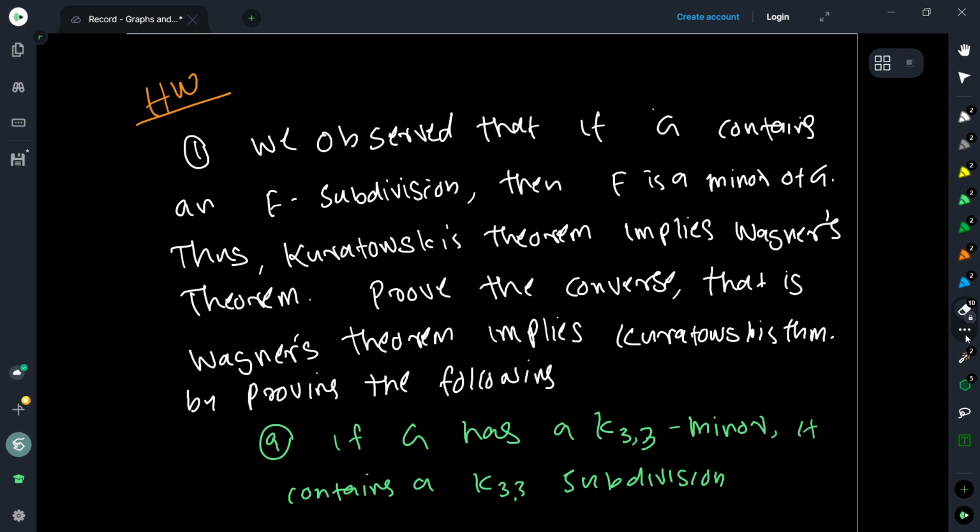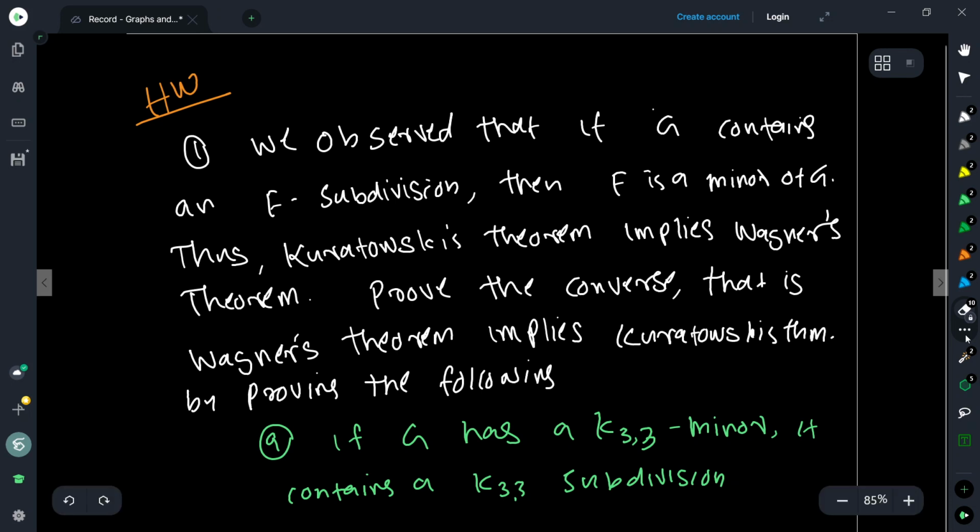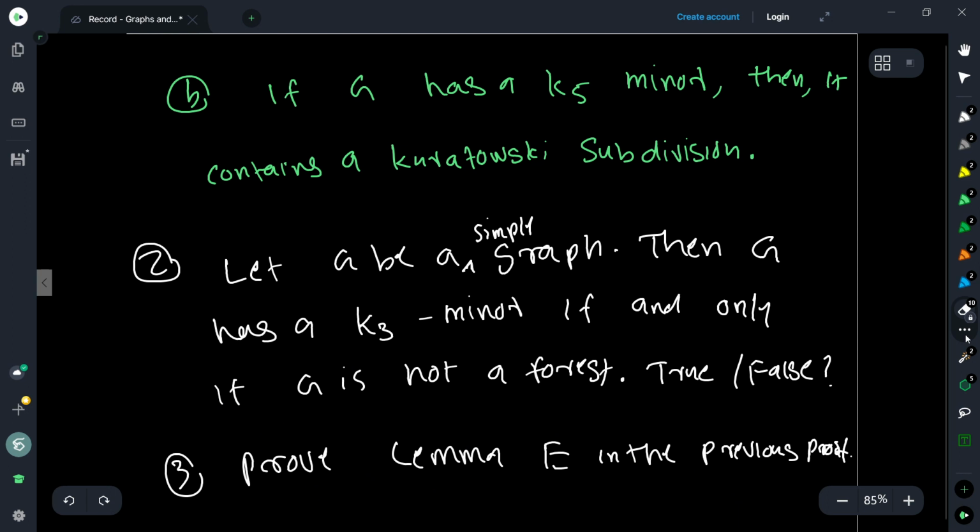Okay, so any graph containing a K33 minor also has a K33 subdivision inside. Second statement is that if G has a K5 minor, then it contains a Kuratowski subdivision. That means either a K5 subdivision or a K33 subdivision.